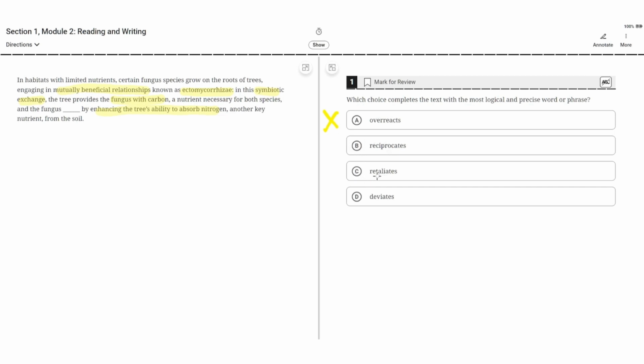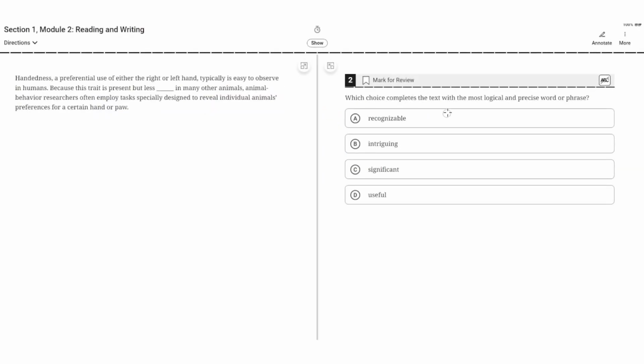C. Retaliates. Retaliates is incorrect because it would imply that it harms or goes against it. But this is incorrect because this is a mutually beneficial relationship, so both help each other. So retaliates is incorrect. D. Deviates. This is incorrect because deviates would imply that it strays away from, but as before, this is a mutually beneficial relationship, so both help each other. So deviates would be incorrect. And B. Reciprocates is the correct answer.